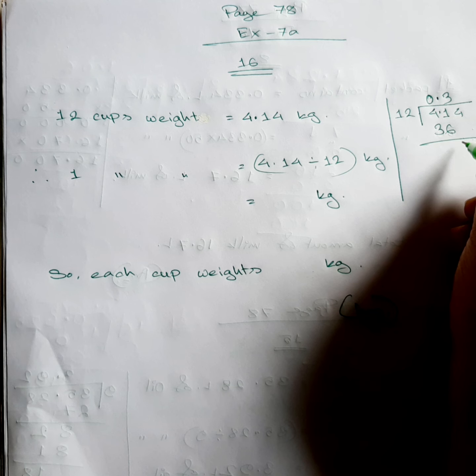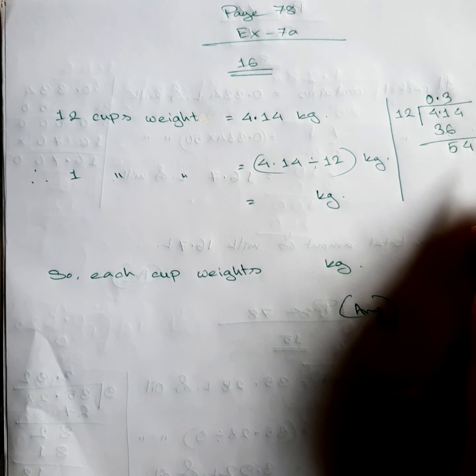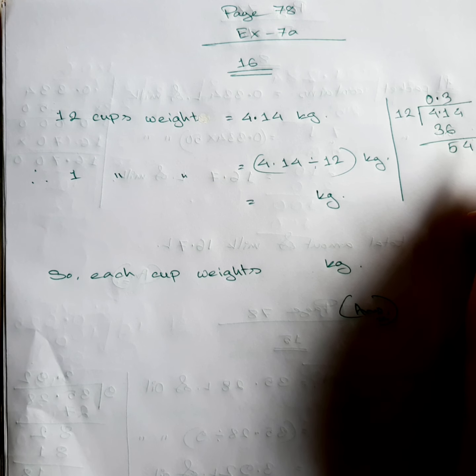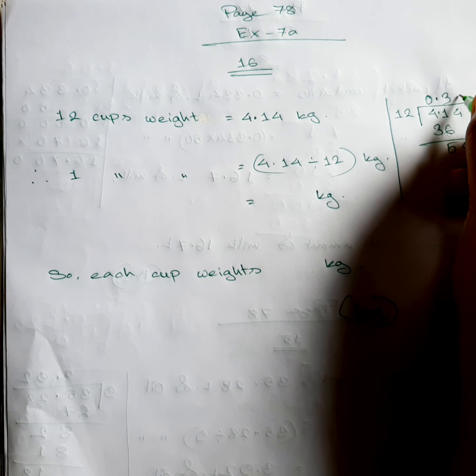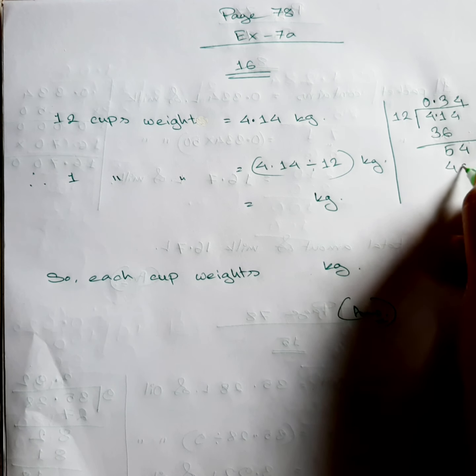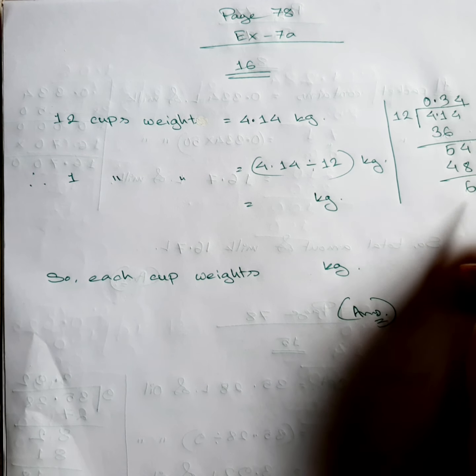Now if you subtract, then we will get 5, and this 4 will come down, and 54 can be divided by 12 for how many times? It should be 4. 4 12s are 48. After subtracting, we will get 6.